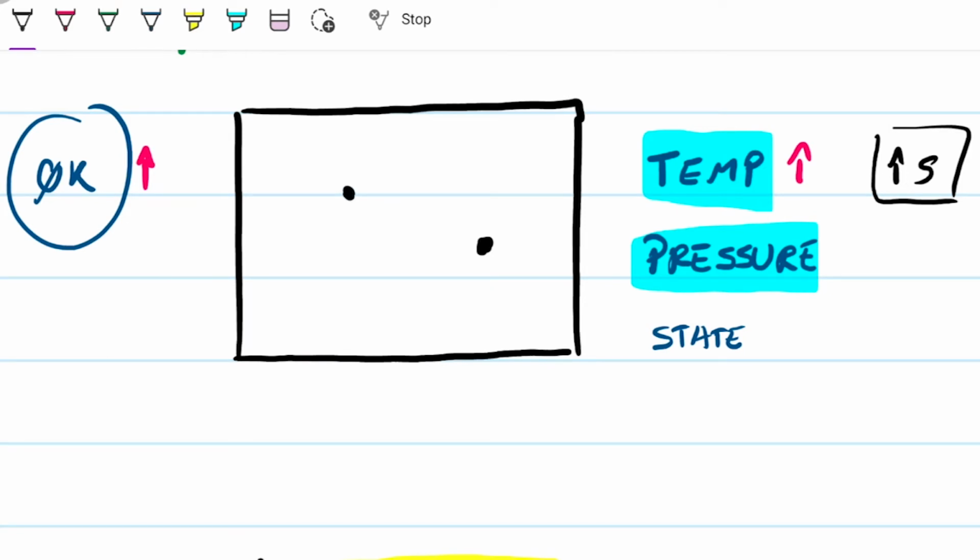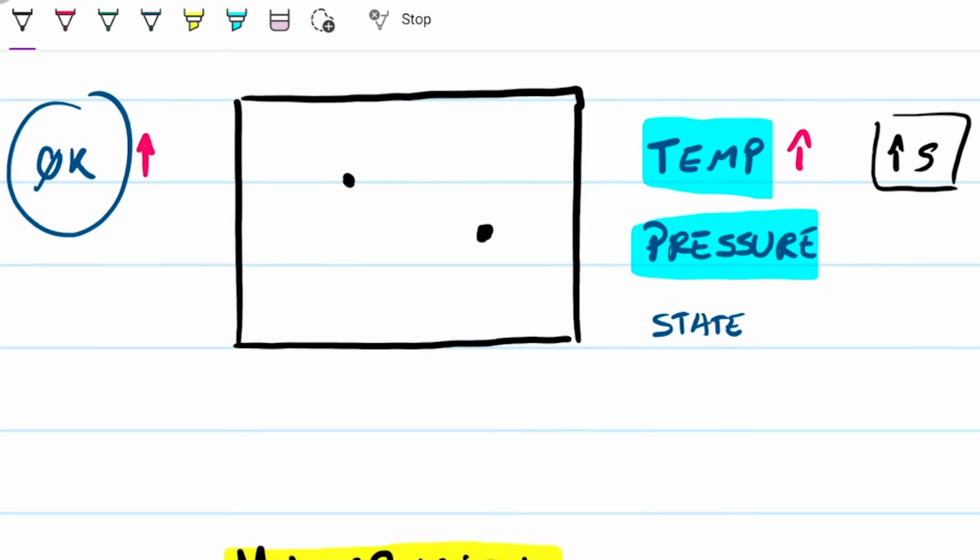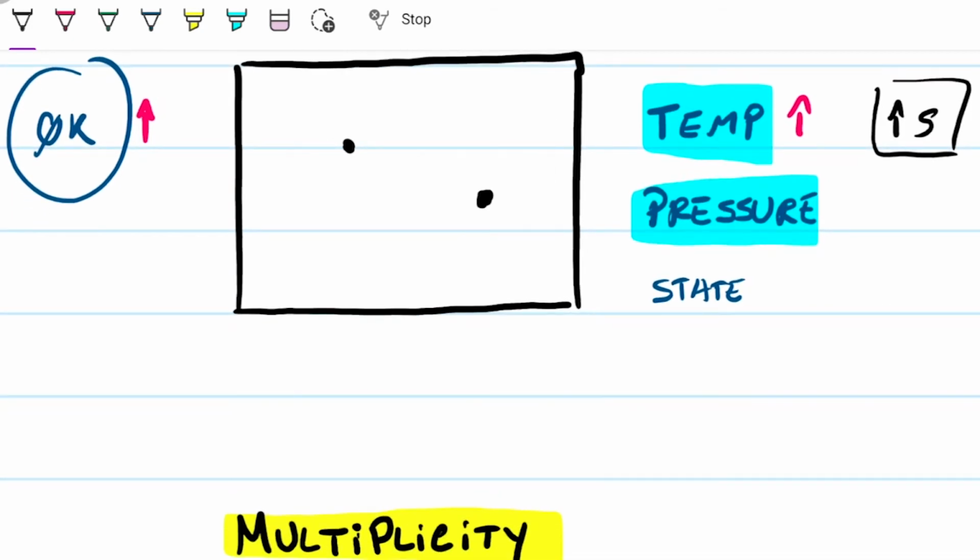What else have we introduced when we add that second molecule? Well, we have increased the multiplicity, right? The number of different positions these guys can be in. So now think about this. Remember when this guy was frozen, and let's say it's frozen where it is right now? Well, there was only that one state.